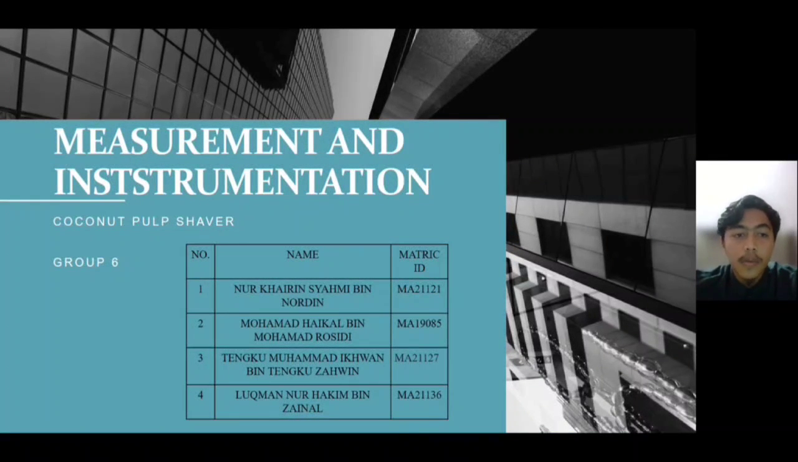So today our group, which is group 6, will present to you about the coconut pulp shaver. So this is our group members. Firstly, Nur Khairan Syahmi bin Nordin, MA 21121. Muhammad Haikal bin Muhammad Rosidi, MA 19085. Tengku Muhammad Ikhwan bin Tengku Zahwin, MA 21127. And me, Luqman Nur Hakim bin Zainal, MA 21136. So we will move to the introduction.